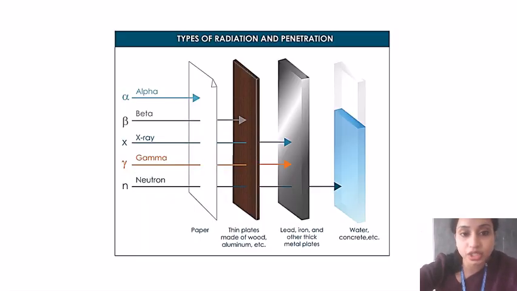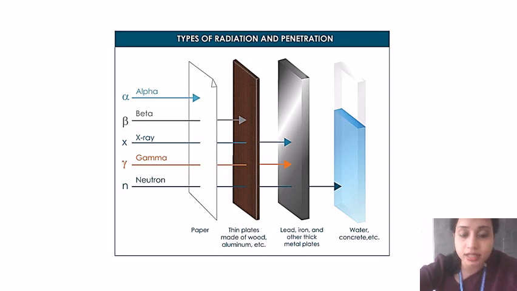Here in this section, as I described in the previous slide, is an image showing the penetrating capacity of alpha, beta and gamma radiations. You can see that alpha rays have the least penetrating power. They cannot even penetrate a paper. Beta rays can penetrate paper as well as thin plates of wood, aluminum, etc.